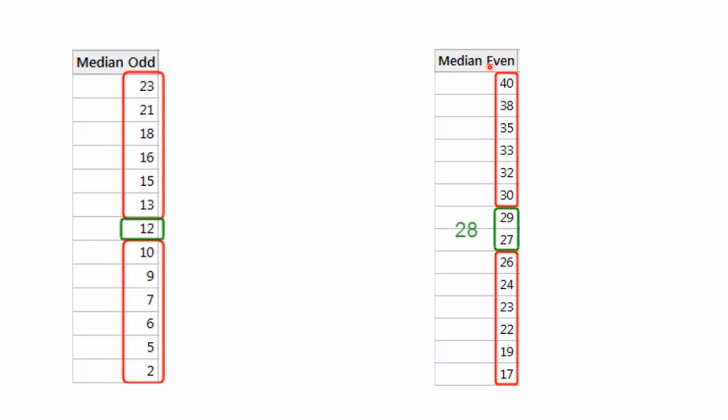And if the number of observations is even, then we have the formula: n by 2 th observation plus (n by 2 plus 1) th observation, divided by 2. So we get 29 plus 27 divided by 2, which gives 28. So this will be our median when the number of observations is even.